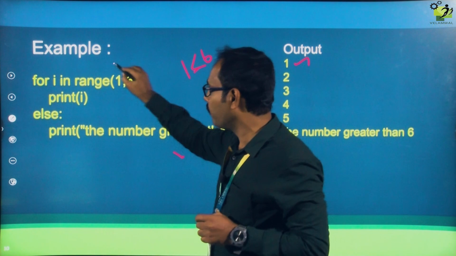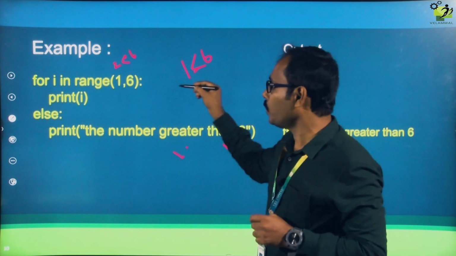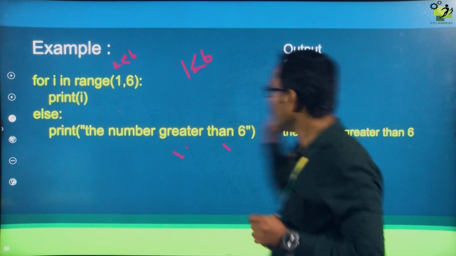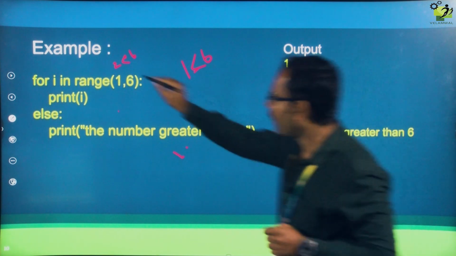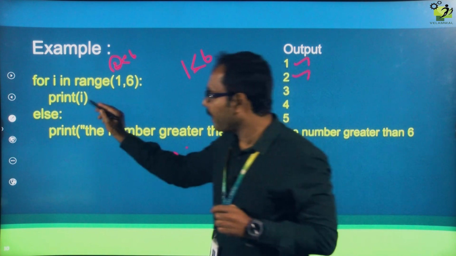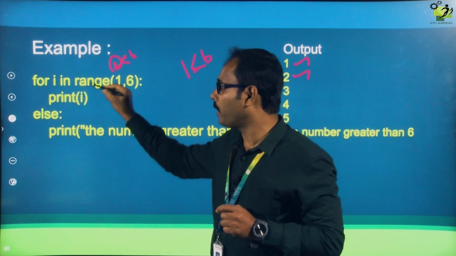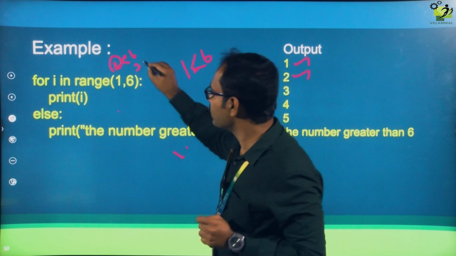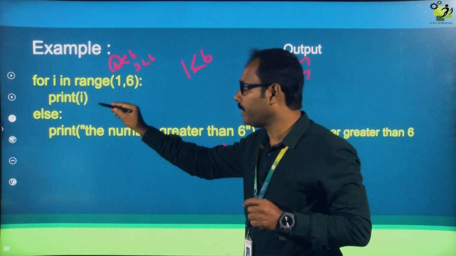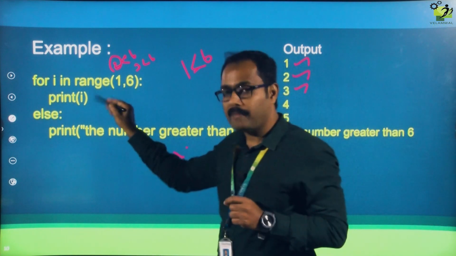After printing it, it will go to the same for loop.